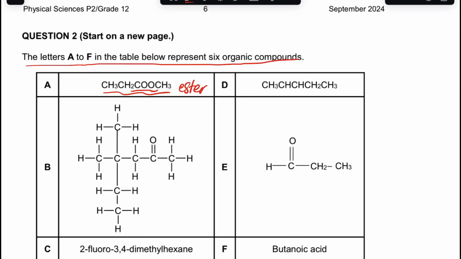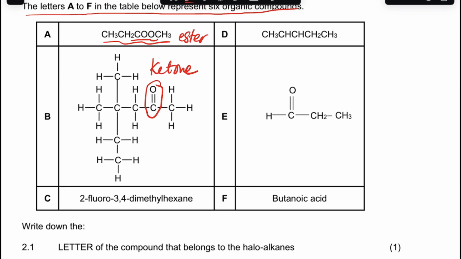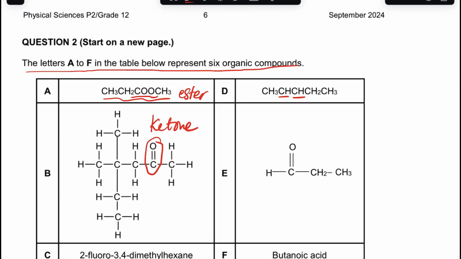And B, the functional group that is there is a carbonyl within the chain, that's the ketone, right? And C, we have a 2-fluoro 3,5 dimethylhexane, that's the haloalkane, right? And D, that's the alkene.